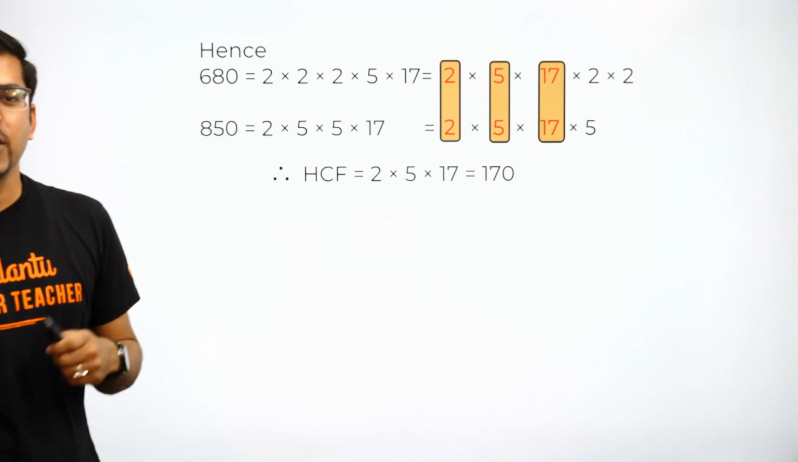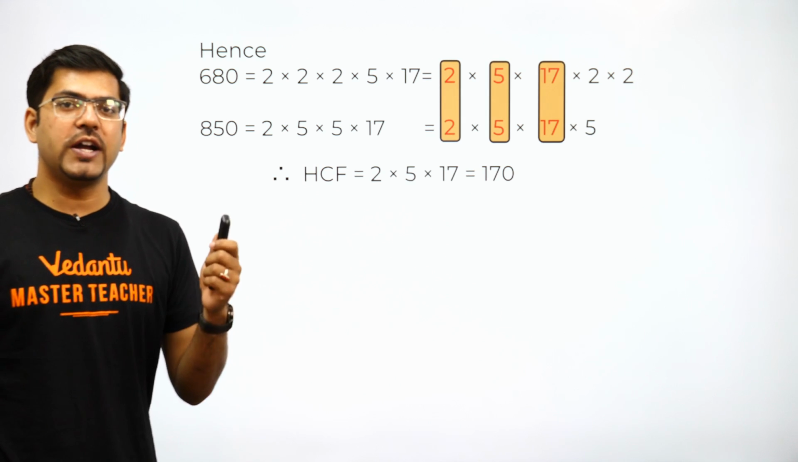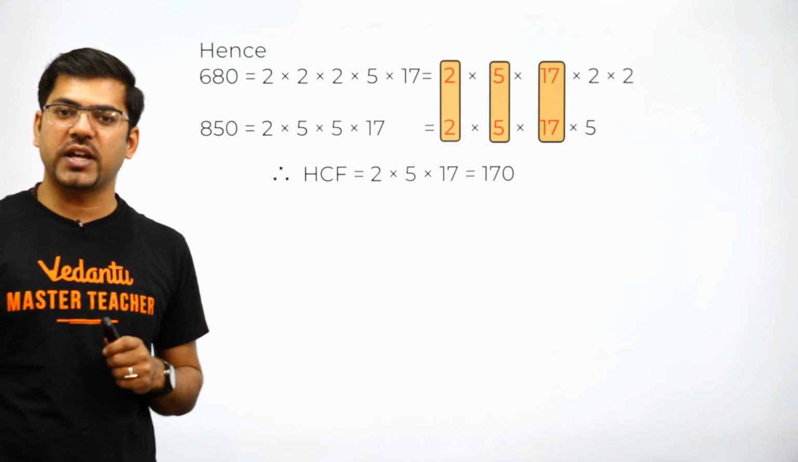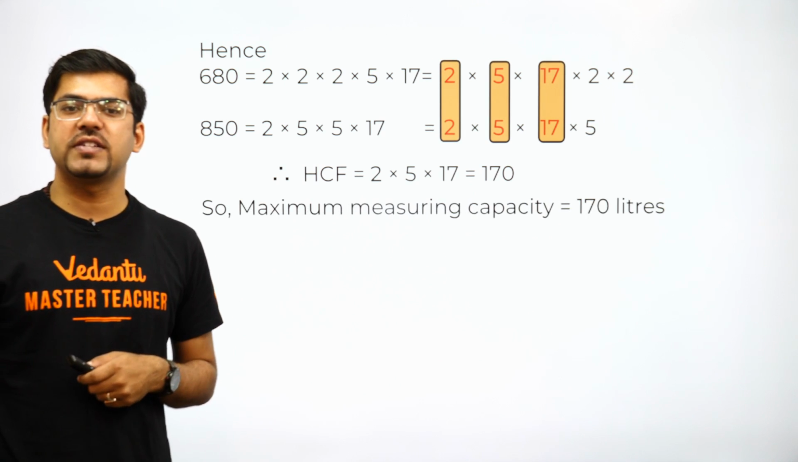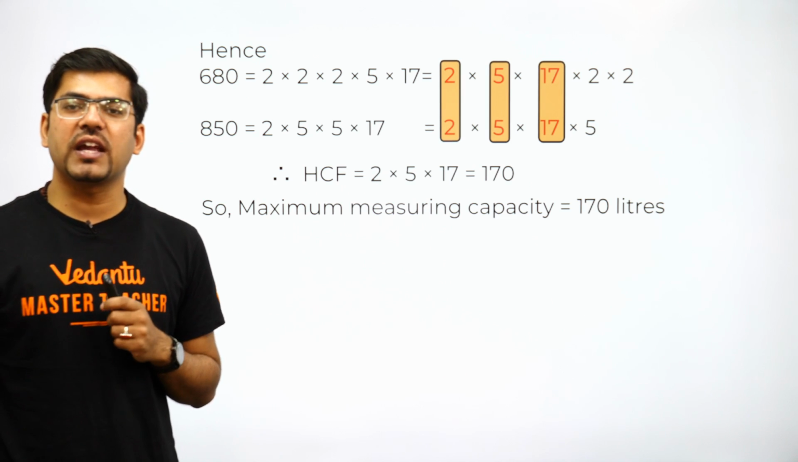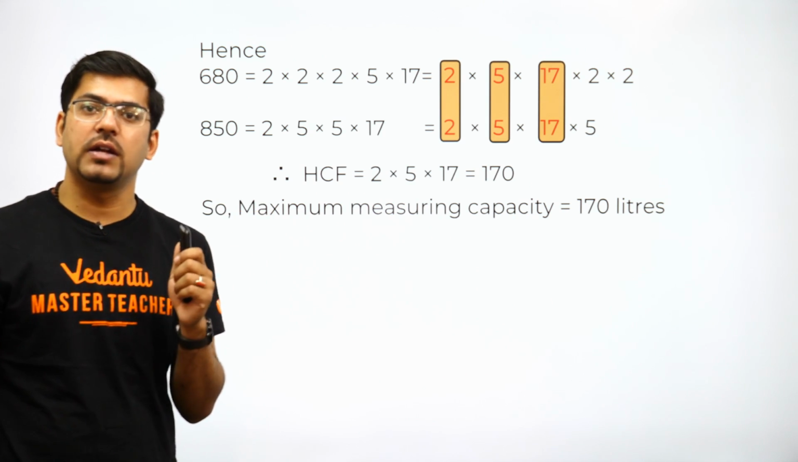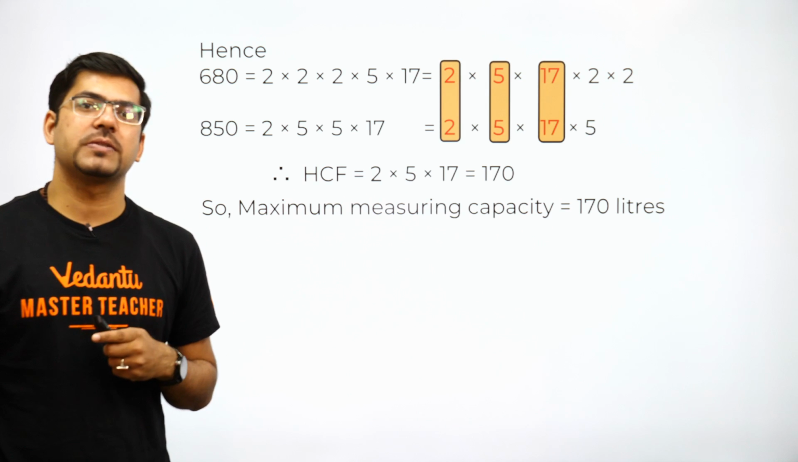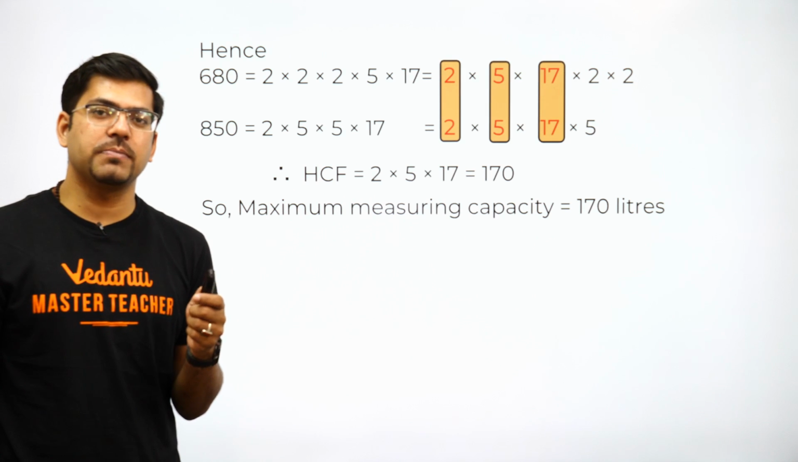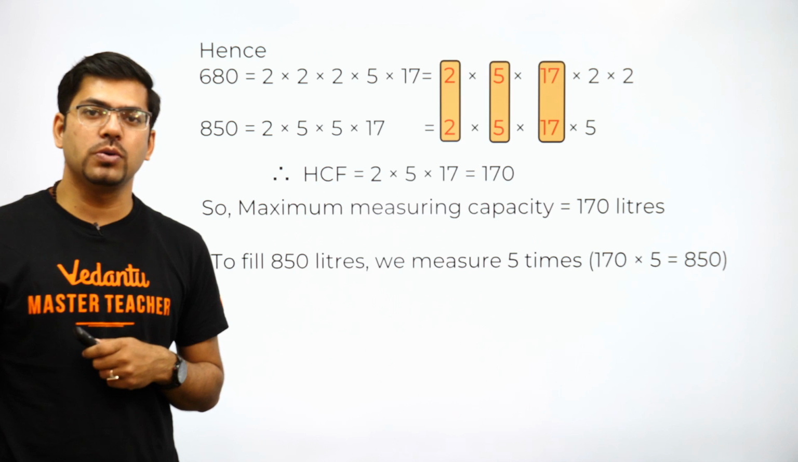Now moving on to the next. The HCF here is 2 into 5 into 17, all the common terms taken once, and hence we get 170. So the maximum measuring capacity, the mug which we should use for measuring both the tanks separately, is a 170 liter mug. So using that 170 liter mug, how many times would we be able to measure it?